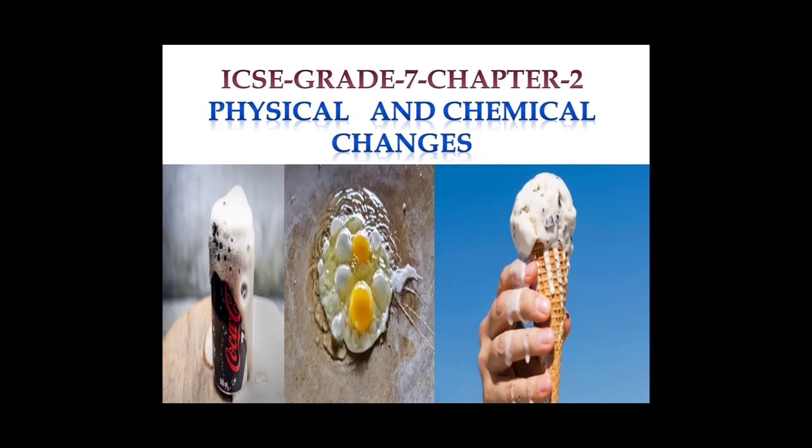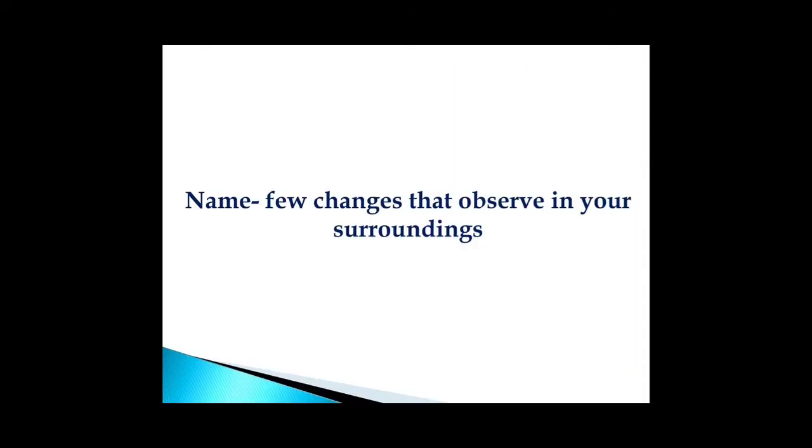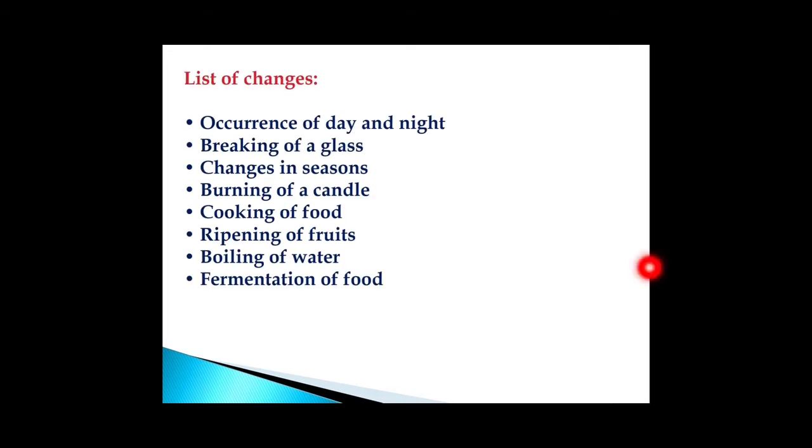Hello students, in this video we are going to discuss ICSE grade 7 chapter 2, physical and chemical changes. Name a few changes that you observe in your surroundings. Some changes that we often see in our daily life include occurrence of day and night, breaking of a glass, changes in seasons, burning of a candle, cooking of food, ripening of fruits, boiling of water, fermentation of food, and so on. We can mainly classify these changes as physical or chemical changes.